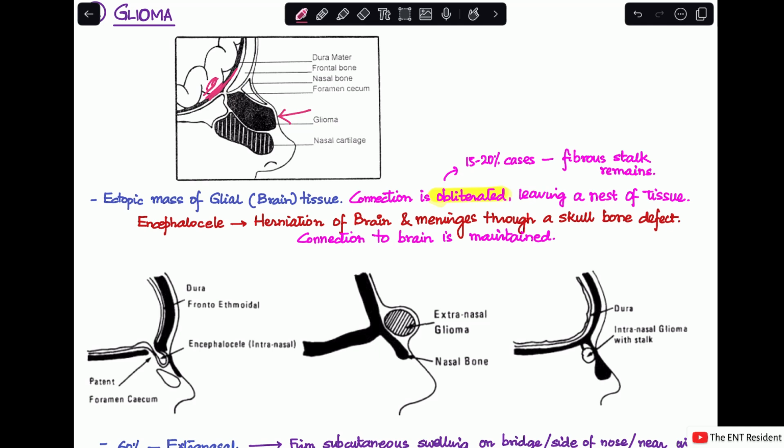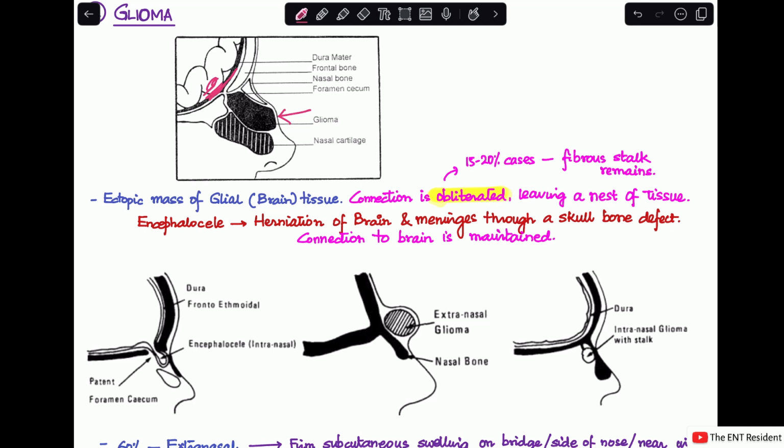Also, although as I've just mentioned this connection gets obliterated, in very few cases, maybe 15 to 20% of cases, sometimes a fibrous stalk may remain, but that is quite rare. Next, we'll talk about the different types of glioma.